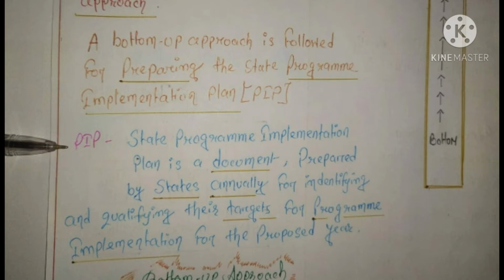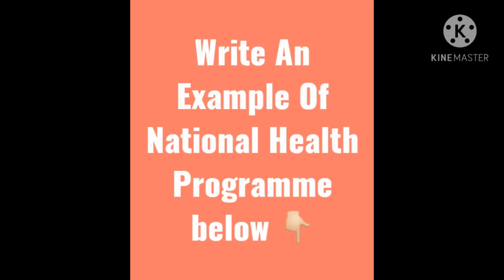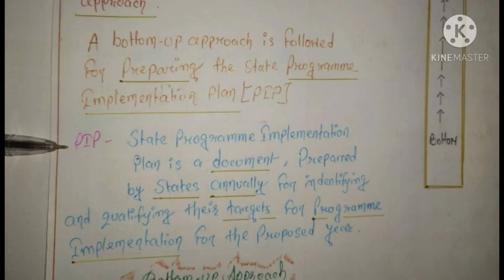So every year there are certain goals all subcenters need to fulfill. Okay, goals such as providing primary healthcare services, giving immunizations, national health programs. Okay, give me an example of a national health program. Any one, okay? I will give you two examples of national health programs: National AIDS Control Program, National Program for Control of Blindness. Okay, so you give me an example in the comment box. So all these are goals.